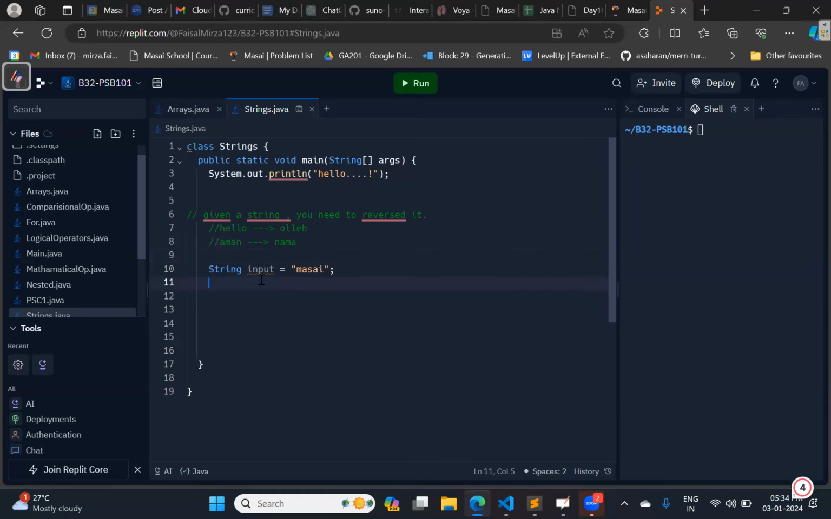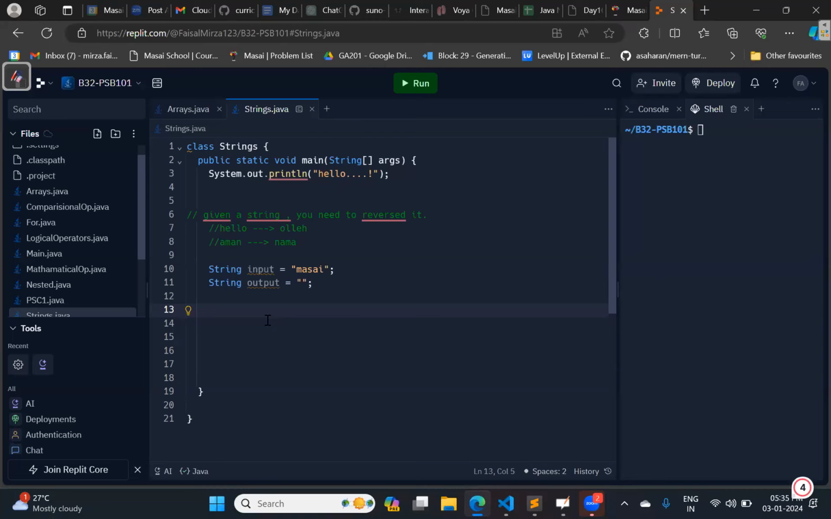Yes, we have to create another string variable, which is the output variable, and I am initializing it with the empty string. There is nothing here, it is just empty. Is it clear? Yes, right. Now tell me how you can reverse.